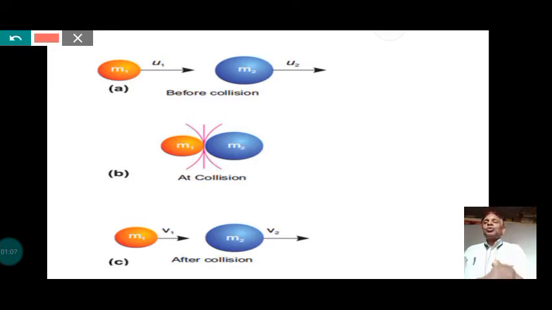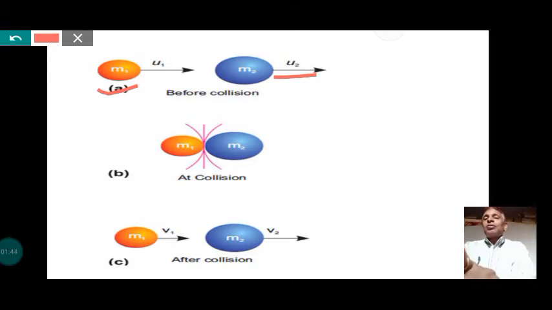Here we consider two objects, m1 and m2, that form a system, moving in a straight line. The mass of the first object is m1 and the mass of the second object is m2. The initial velocity of the first object is u1 and the initial velocity of the second object is u2.